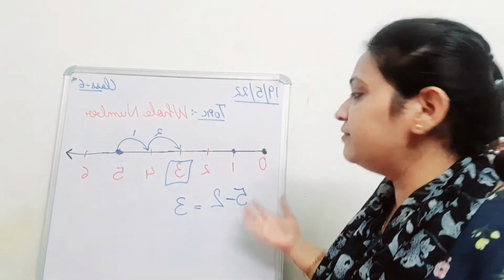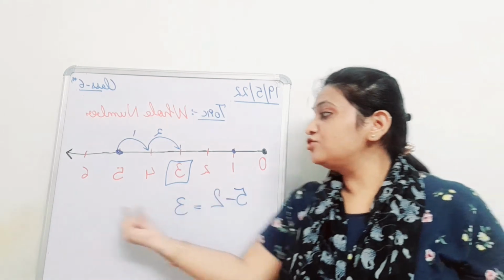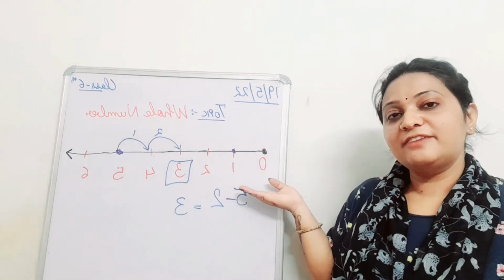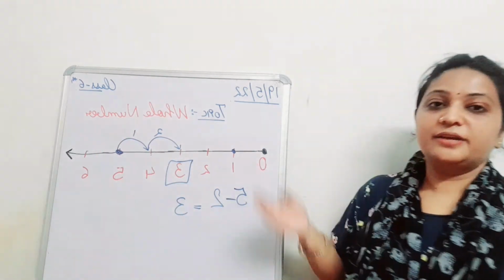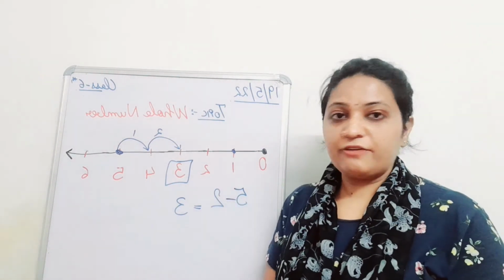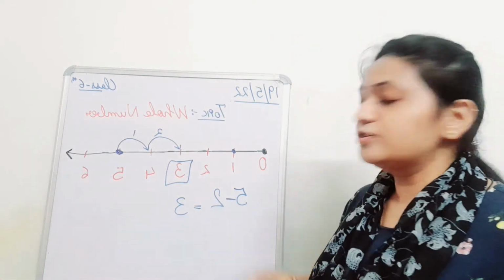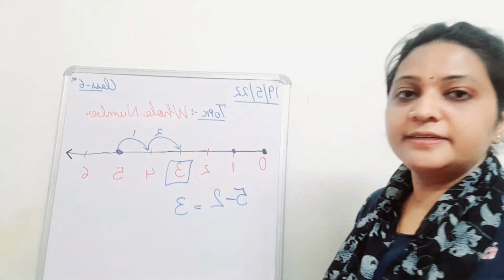But here we have another addition of 0 to the natural numbers. So this number line will be known as the whole number line. Very right, students. I hope this is understood by everybody. Okay, I am going to give you one question also. You will do it here, right?